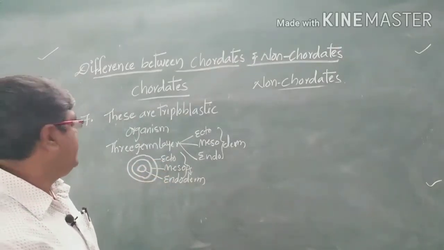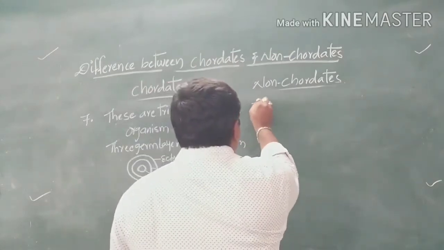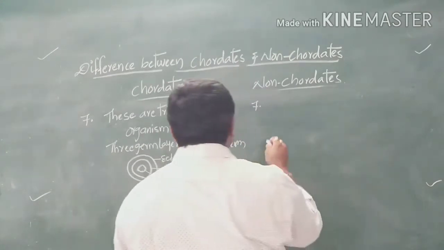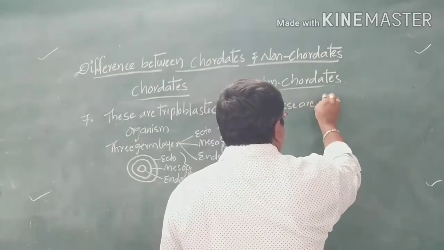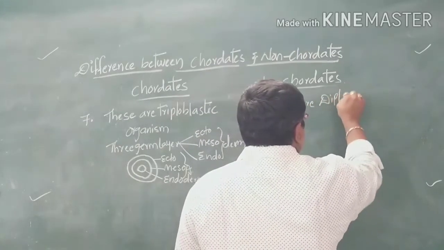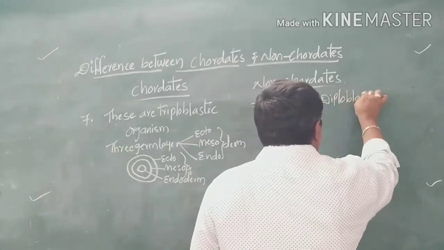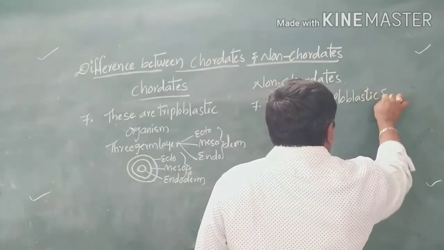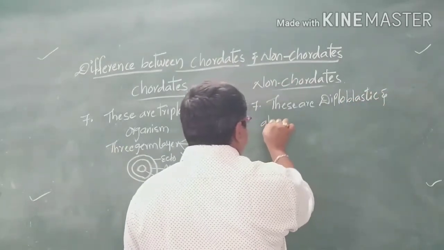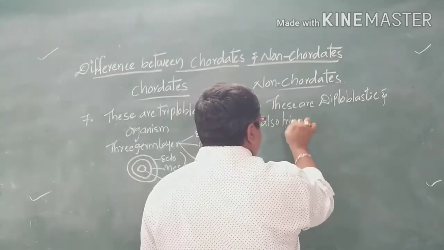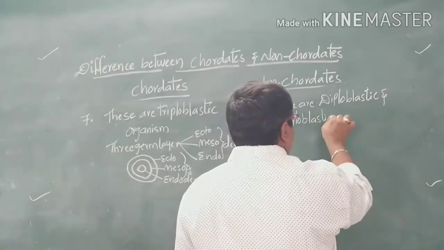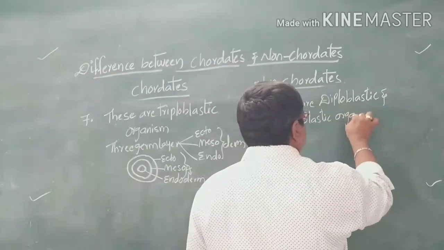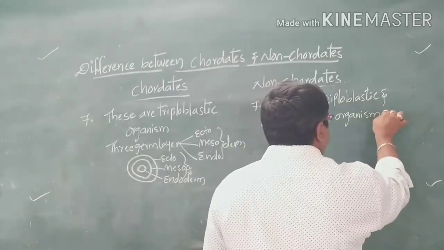But in non-chordates, these are diploblastic and also triploblastic organisms. So here we see two types of nature.